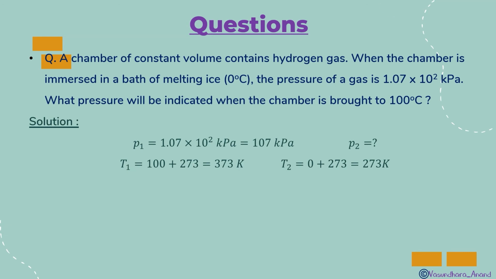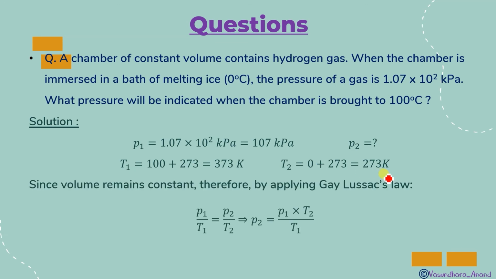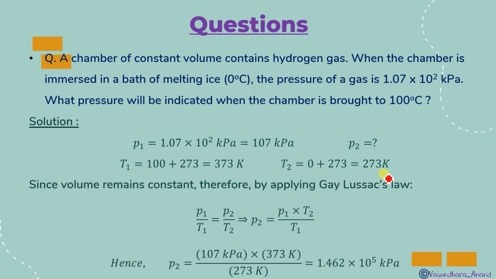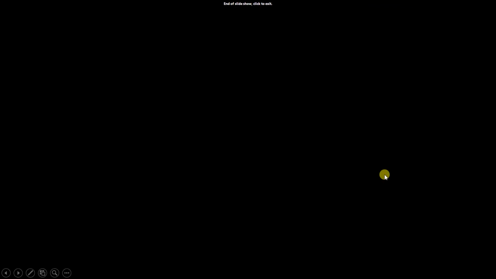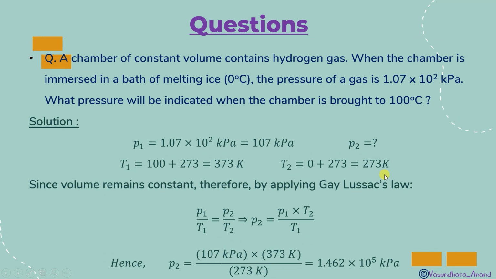So let's do it. It is in kilopascal, so we have to convert it, no issue, we can find the pressure in kilopascal only, okay. So this is 1.07 into 10 power 2, so it can be written as 107 kilopascal, isn't it? Now T1 is equal to 373 and T2 is equal to 273. Use the formula and get the answer. It will be 1.462 into 10 to the power 5 kilopascal. So I hope it is clear.